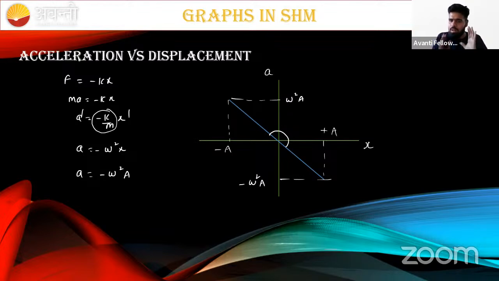So if we are interested in magnitude, what is the amplitude? What is the maximum value of acceleration? Anybody in this class? Omega square a.